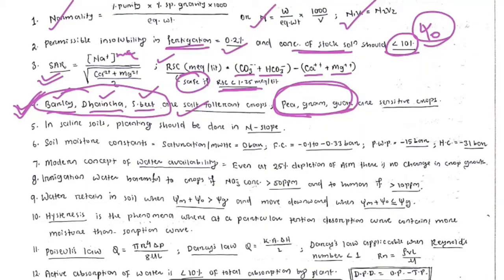Okay, then in saline soil, planting should be done in the northern slope. It is another frequently asked question. The southern slope gets higher solar radiation, so in the northern slope the planting should be done.